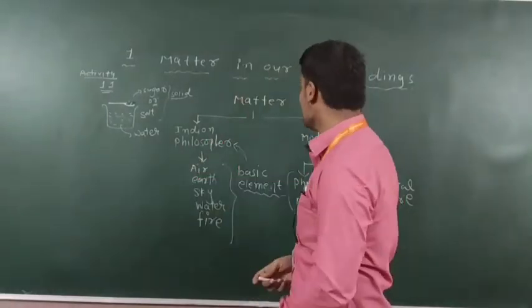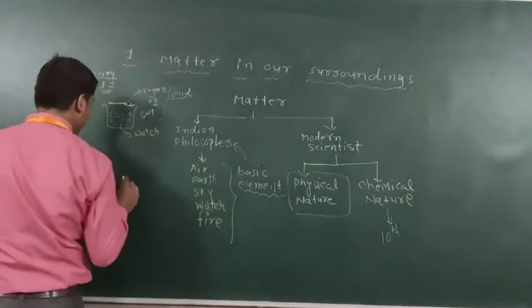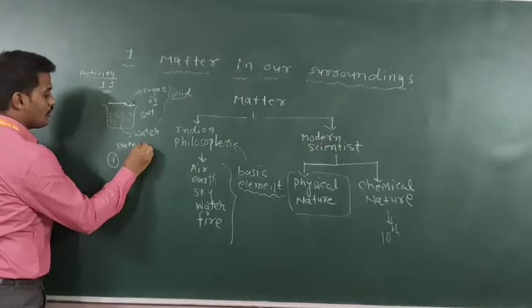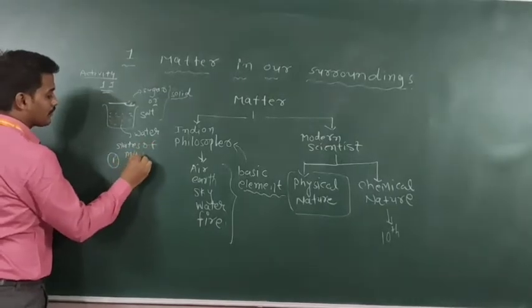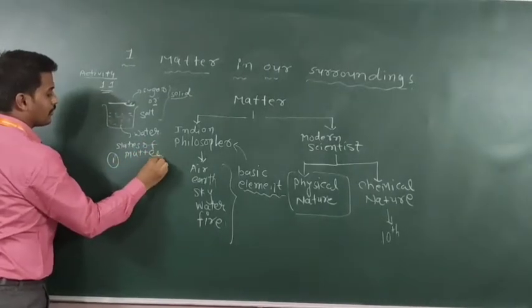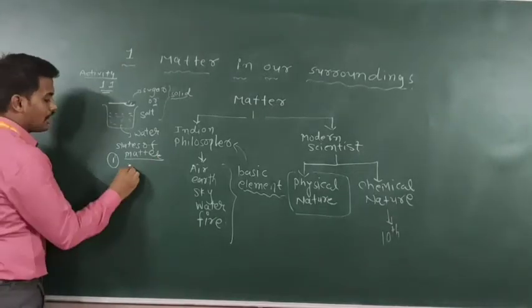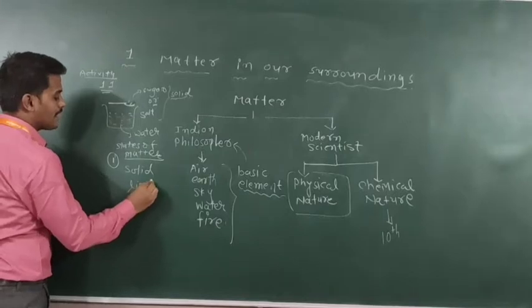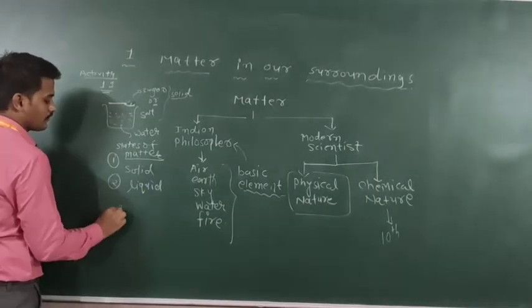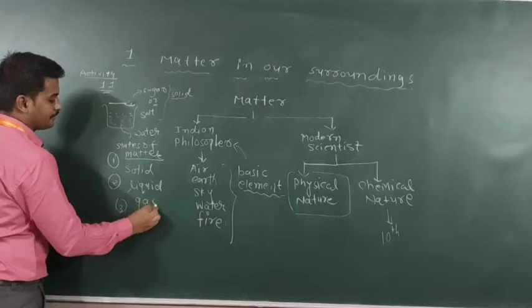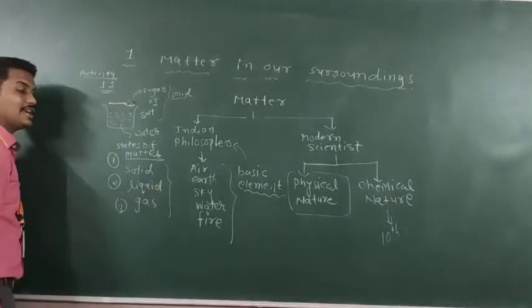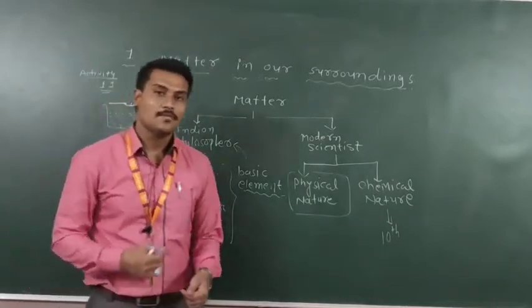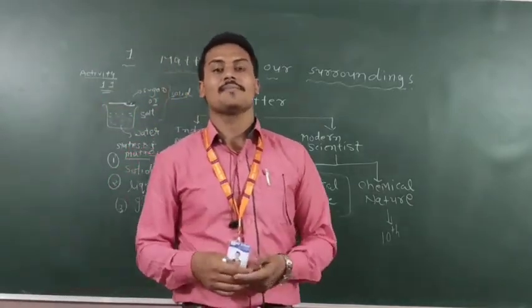So here I can write the states of matter: solid, liquid and gas. That is the states of matter. I can describe and give information in detail.